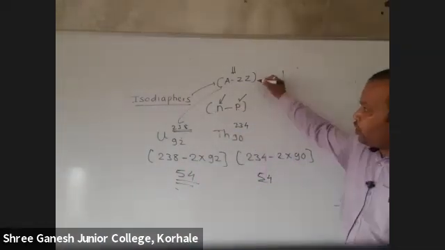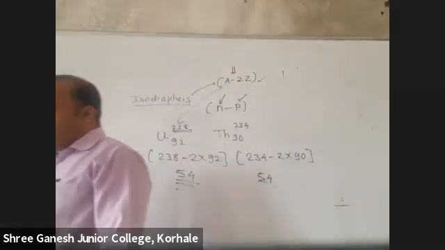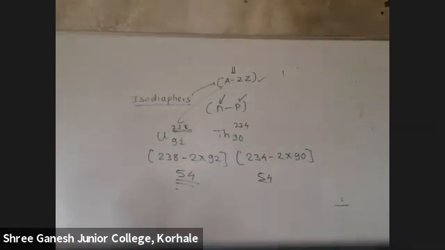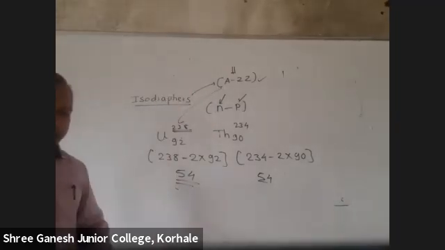And so, there is one shortcut formula for this: A minus 2Z. So, they will clearly ask you a question, that is, are these isodiaphers of each other, or they will give different pairs and ask which are isodiaphers of each other. So there you need to use the formula A minus 2Z. Are you getting it? Okay.